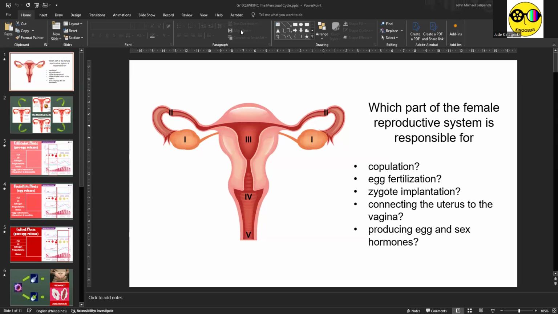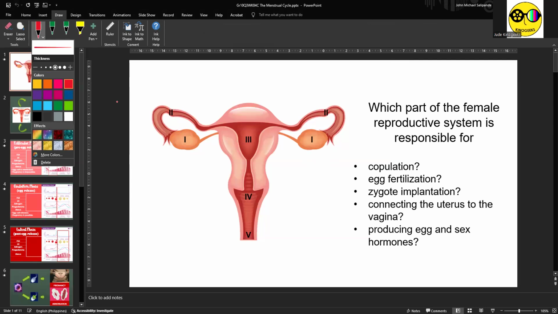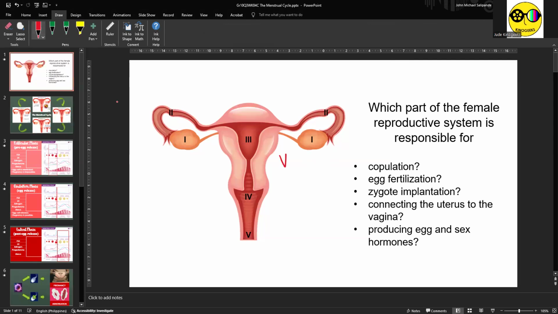So number one, copulation is number five. Number five corresponds to the vagina. Then number two, egg fertilization is number two, which corresponds to the fallopian tubes. This is where the egg cell meets the sperm cell to form the zygote, otherwise known as the fertilized egg.